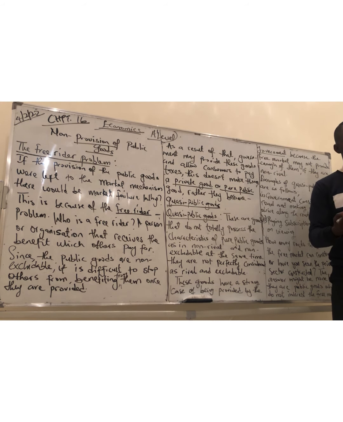The road. Some roads are constructed by the government, but maintaining them needs a lot of money. So the government will construct the road and make commuters, people that pass through the road, pay at toll gates for the maintenance of the road. It is not public anymore. It becomes a quasi-public good. The private sector would not want to do this because it is non-rival and non-excludable. It won't be so expensive, and they might not maximize profit from it.